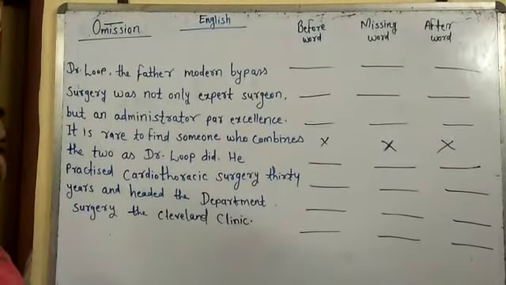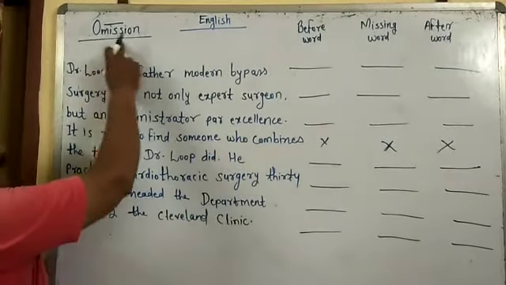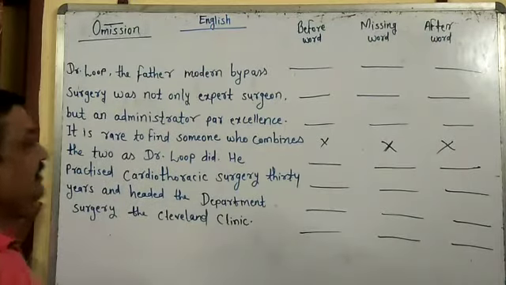We have seen addition. What happens in addition? In addition, one incorrect word is there in each line. But in omission, miss means missing. One word is missing in each line.